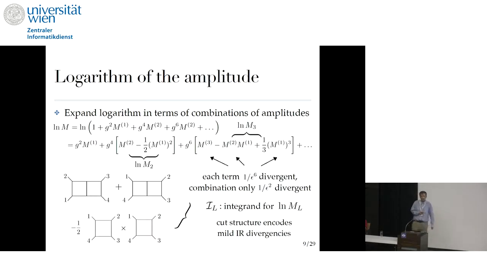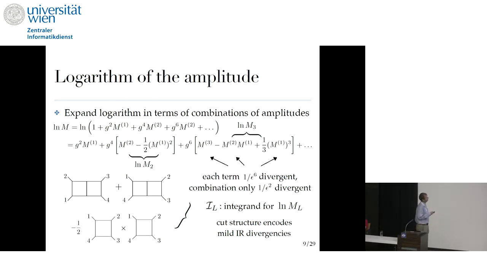Okay, so now let's look at this logarithm of the amplitude, because that's a very mildly divergent function, and we will actually turn it into some IR finite function. So I can start with just taking the logarithm of the full perturbative series and just expand in small g, and I get a one loop logarithm, which is just the one loop amplitude.